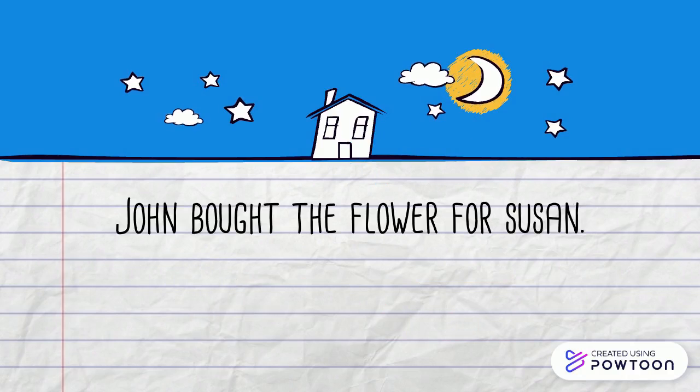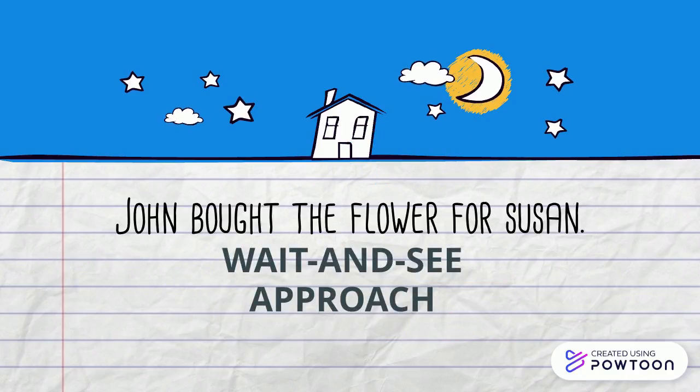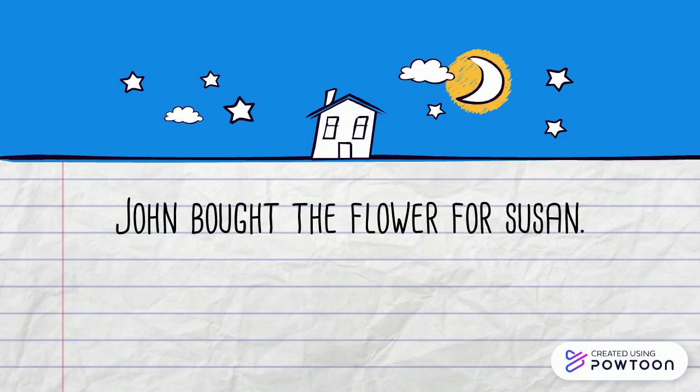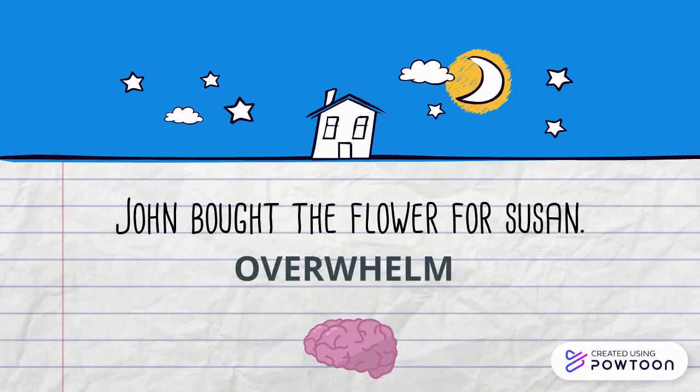Suppose we take a wait-and-see approach and wait for further information before deciding which interpretation to use. Such an approach has a major disadvantage. If we retain 2 or more interpretations of each of the several choice points, we would rapidly overwhelm our working memory. Although immediacy of processing reduces memory load, it may lead to errors in parsing.